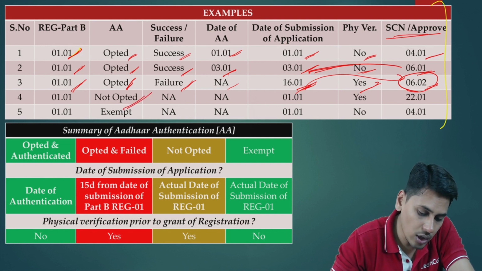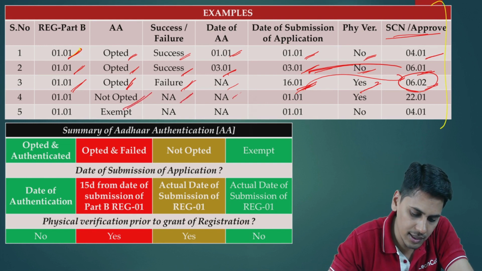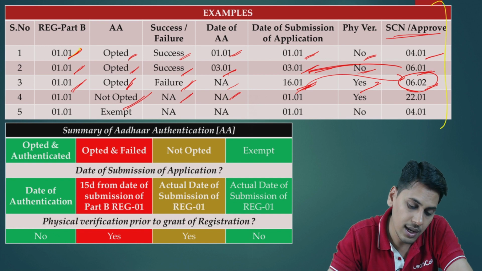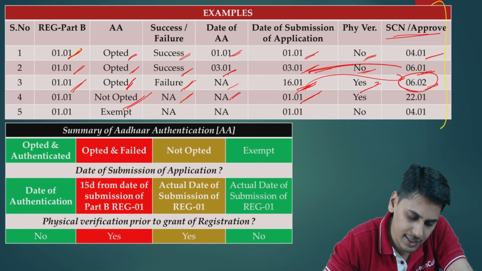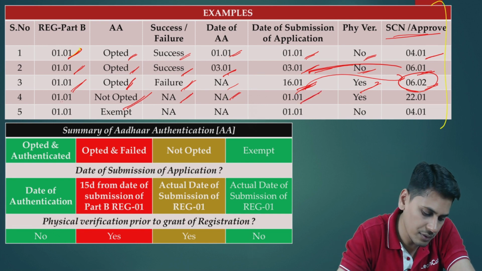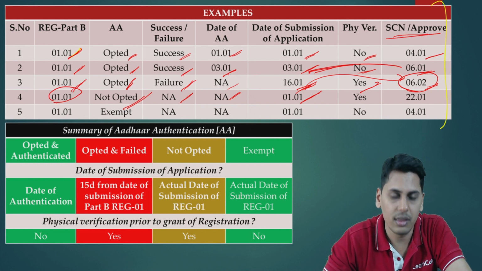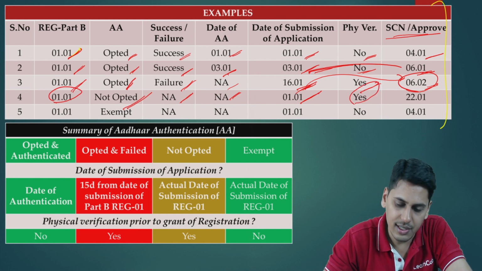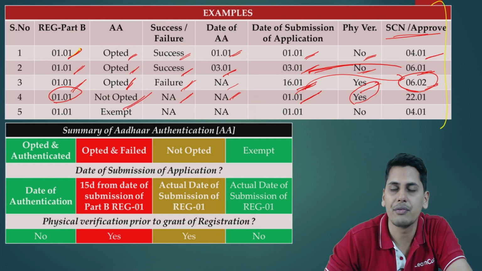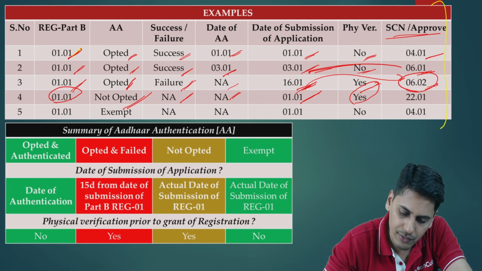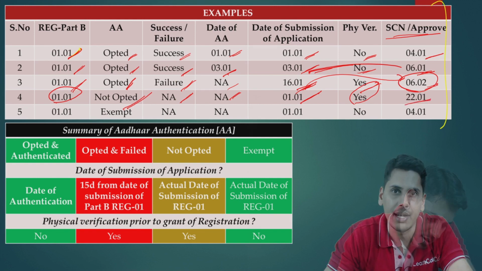Aadhaar authentication not opted at all. Success failure not applicable. Date of Aadhaar authentication not applicable. Date of submission of application 1st of January itself. The date on which he is actually submitting the form in the portal. Physical verification yes. Reaction time available with the officer 21 days from the date of submission of application, which is 22nd of January.